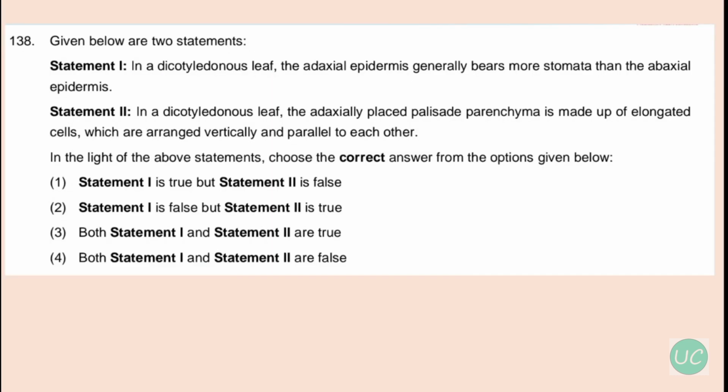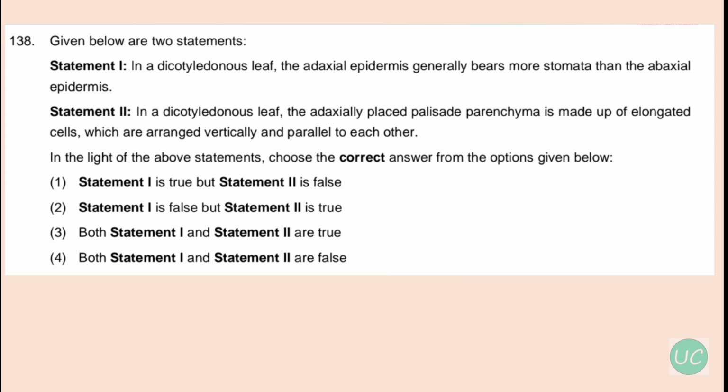Okay. This question is about two statements. Statement 1, in a dicotyledonous leaf, the adaxial epidermis, that is the upper surface, generally bears more stomata than the abaxial epidermis, that is the lower surface. So this statement is wrong. In a dicotyledonous leaf, the adaxial, that is the upper surface, generally bears very few stomata or may even lack stomata, and it has fewer stomata in comparison to the abaxial surface, that is the lower surface. So statement number 1 is wrong.